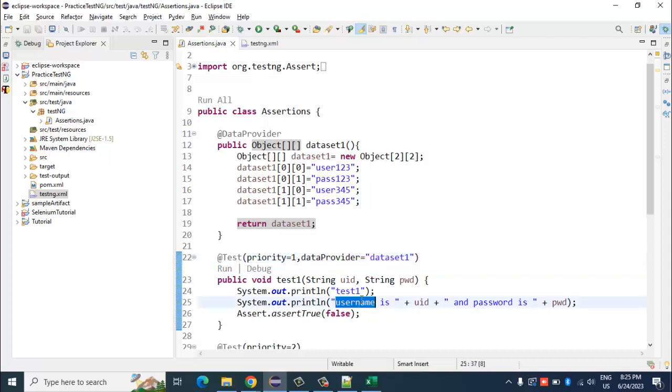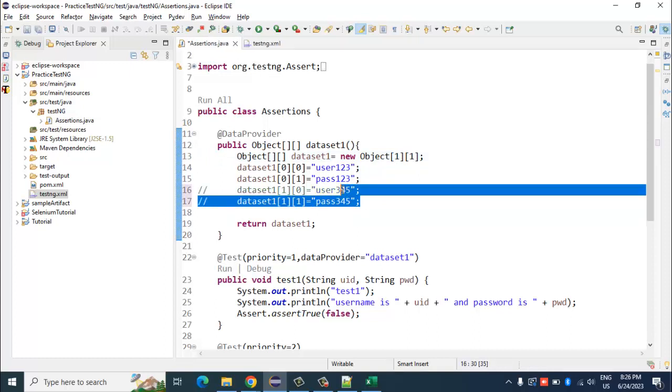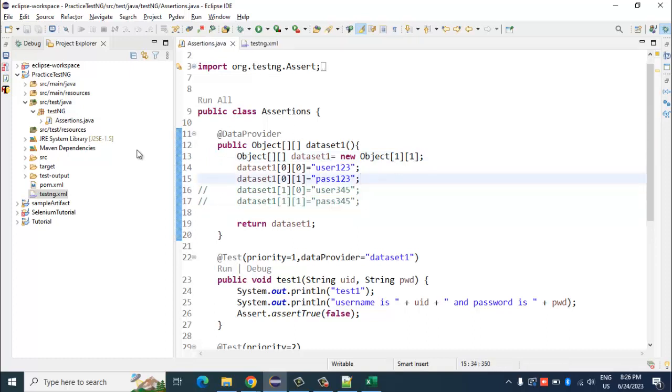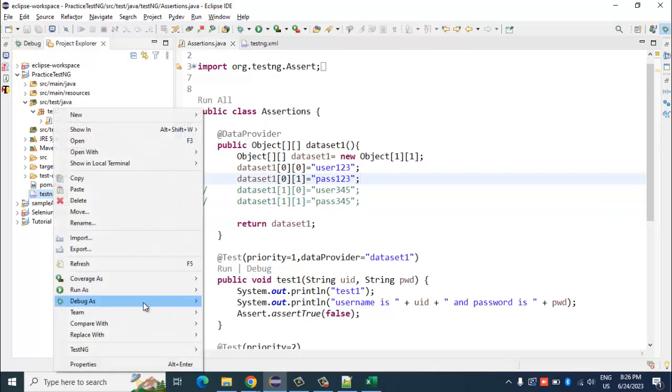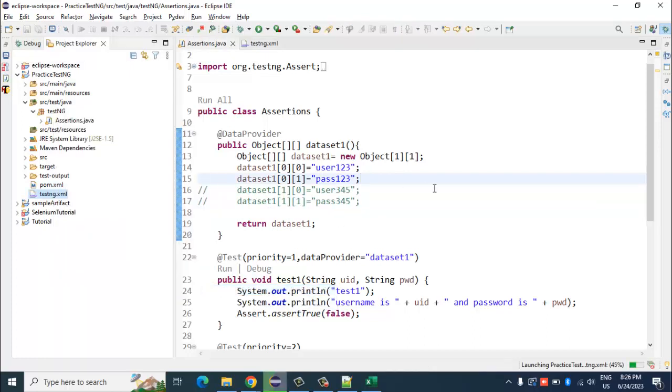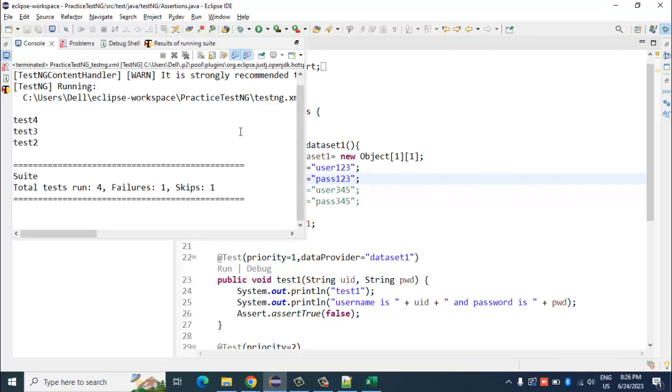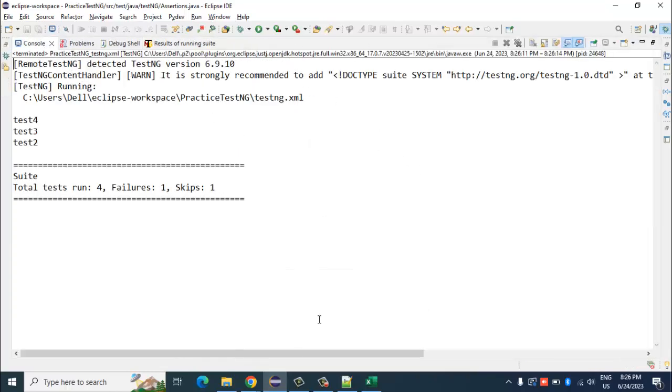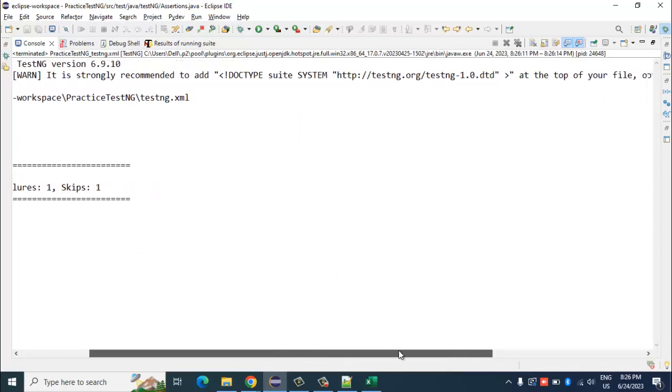Rahul, I have one doubt here, Rahul. Yes. Why didn't it execute, Rahul, when we give object 1 of 1? Yeah, 1 of 1, right? Let's see. Okay. So it says,